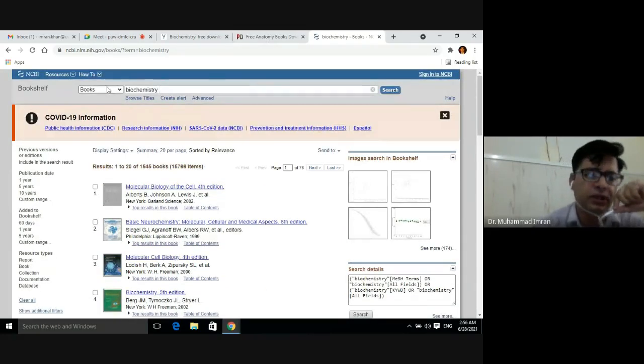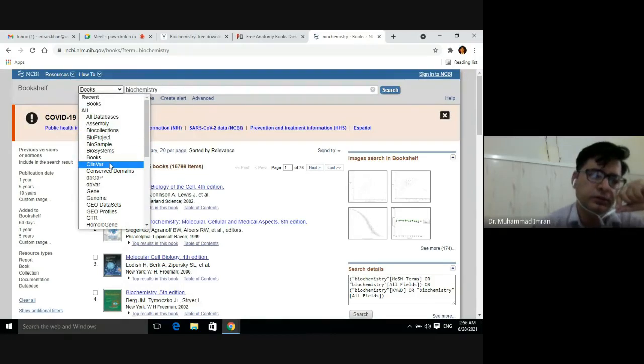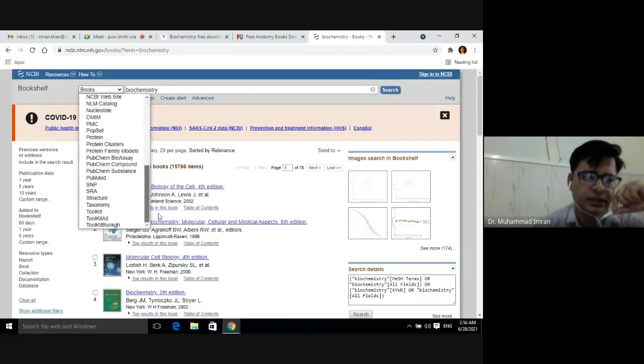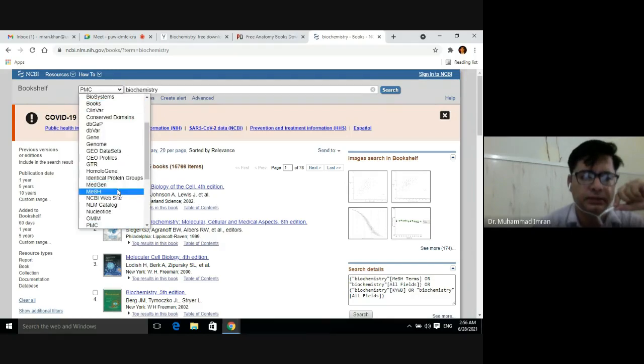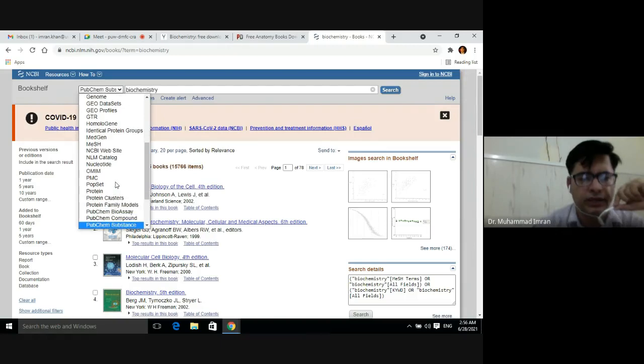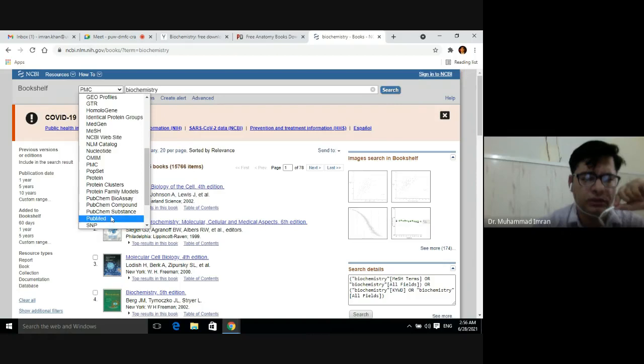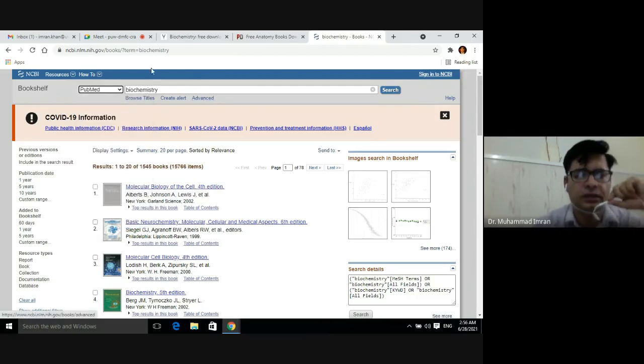Then if we want to download some journal articles, you have to select the articles in the NCBI site, PubMed. You have to select PubMed. Then you can download any article related to your medical research.